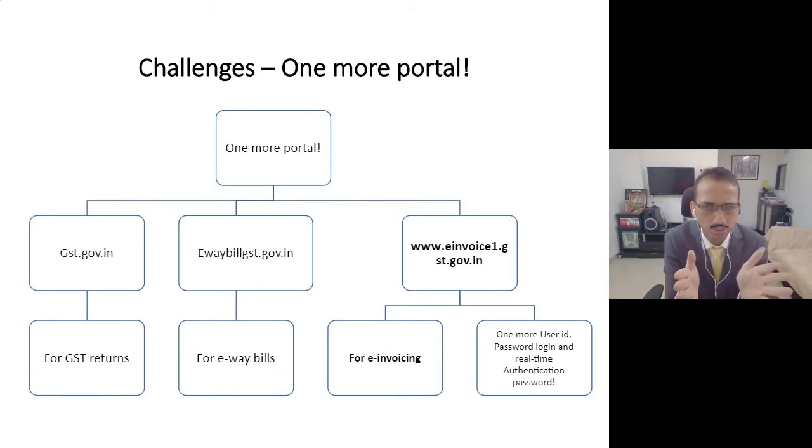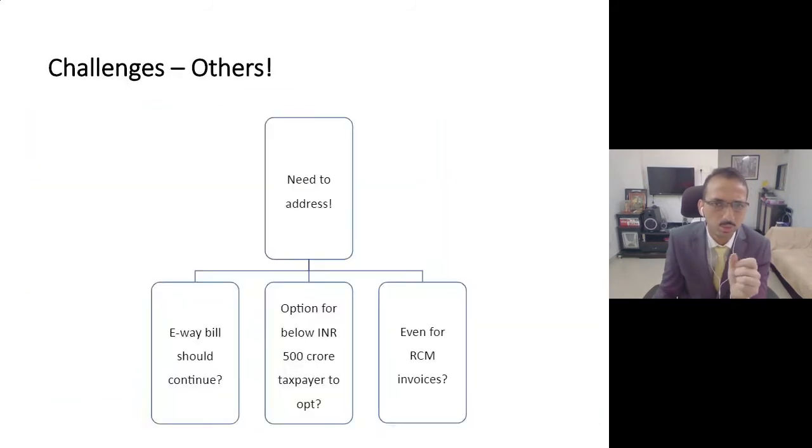So you have three portals now after the e-invoicing system, and this is, I think, one of the biggest challenges. You are expected to file your GST returns on a particular portal. The e-way bill you will have to generate on a second portal. For the invoice, there is a third portal. Practically, it would have been much easier to have the same portal, but the government has created three portals. That means you will have three separate login IDs, three separate passwords, and all those things. So that is one challenge.